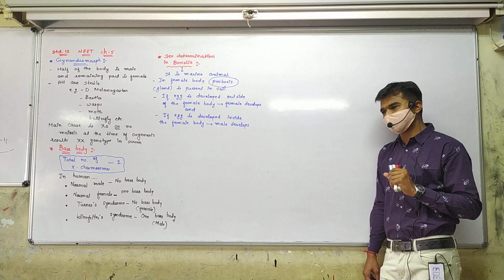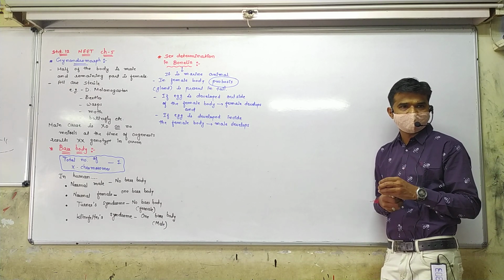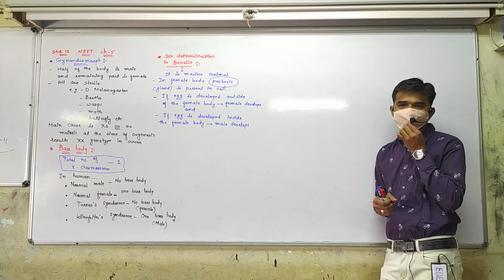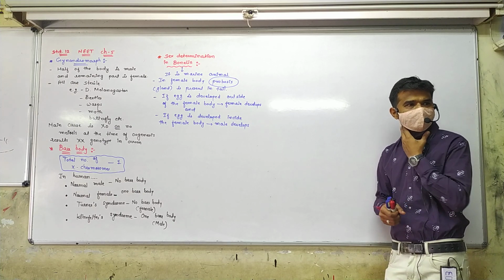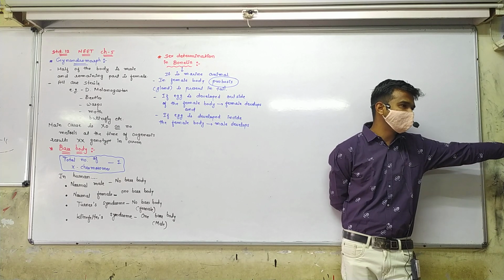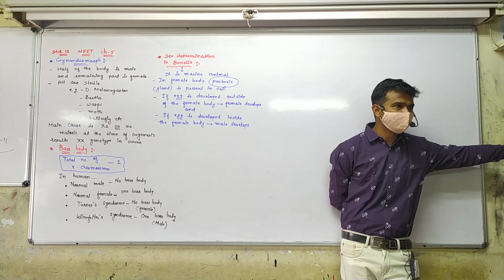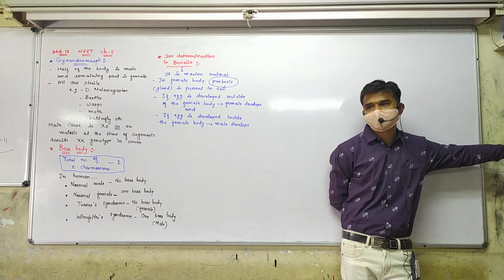Some scientists searched why this happened. If the egg develops in the female, a male forms, and if the egg develops outside the female, a female forms. Now what do both these statements indicate?